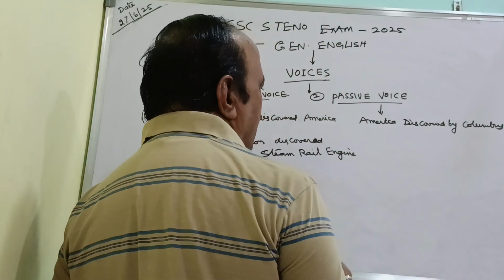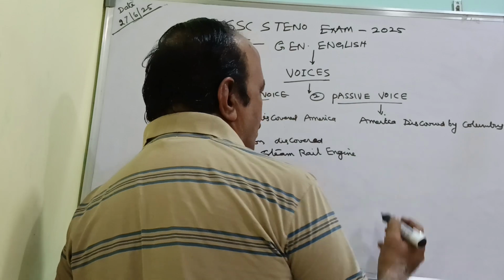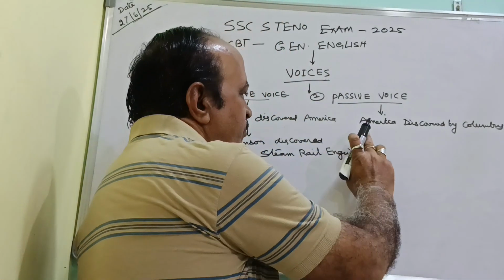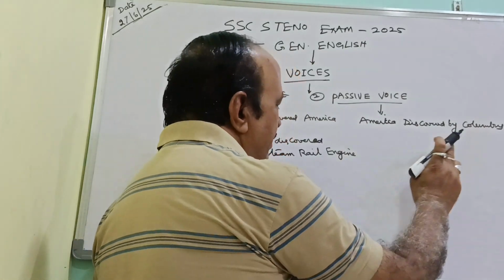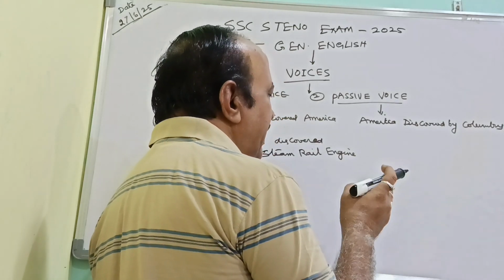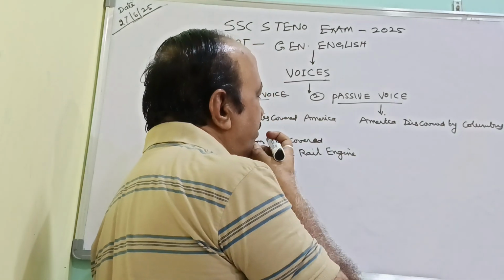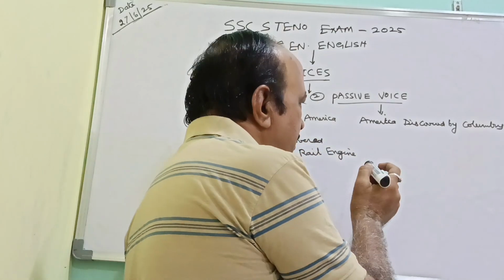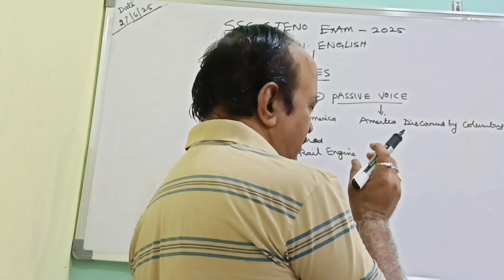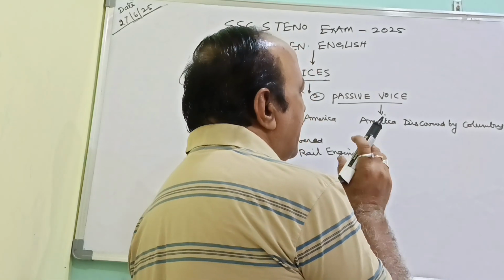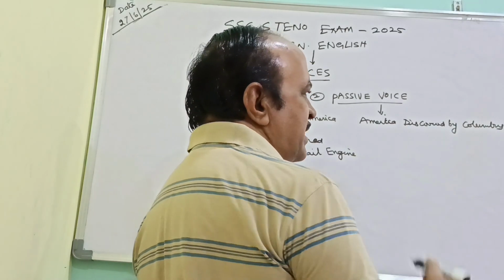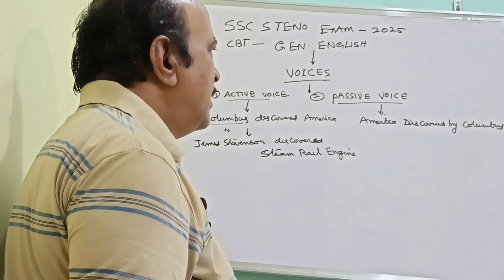Here in this example, the sentence was started by the person who has done the work by accepting it. After the acceptance of the work, the sentence which starts with the work that was accepted by a particular person is called passive voice.